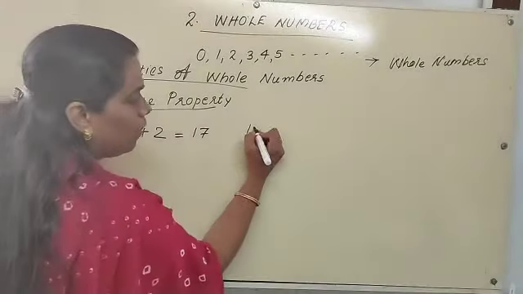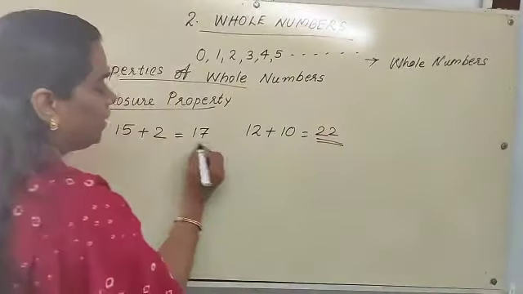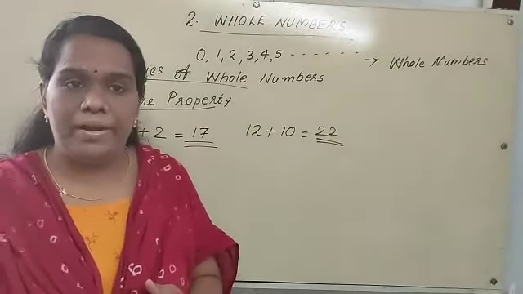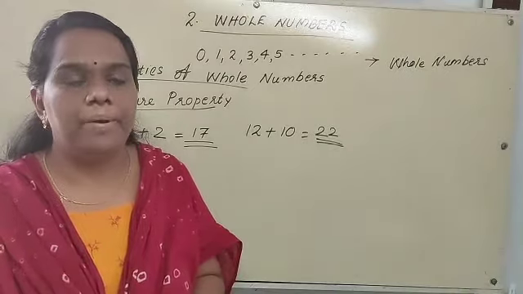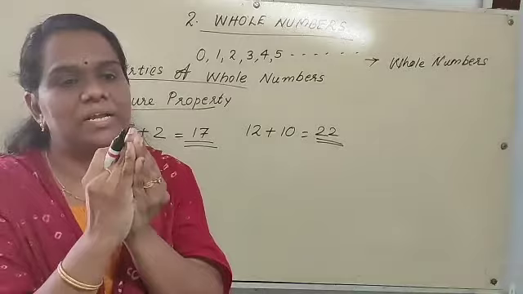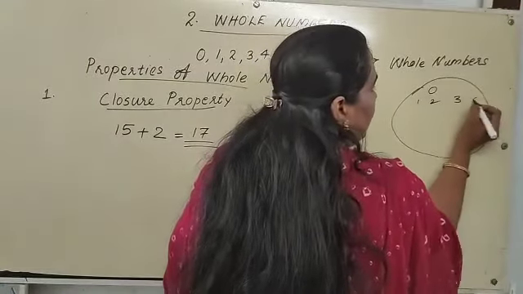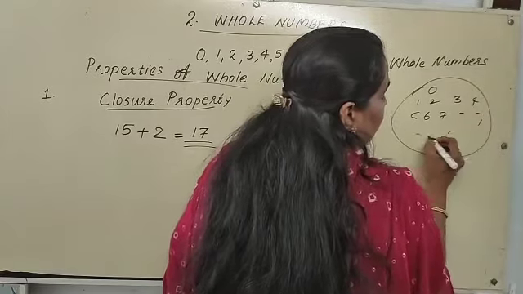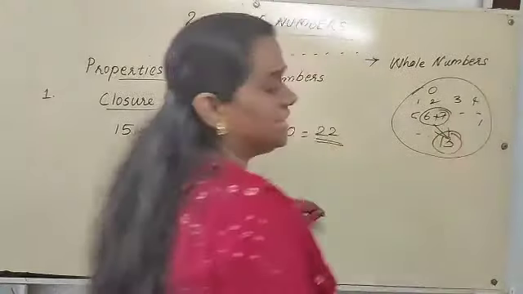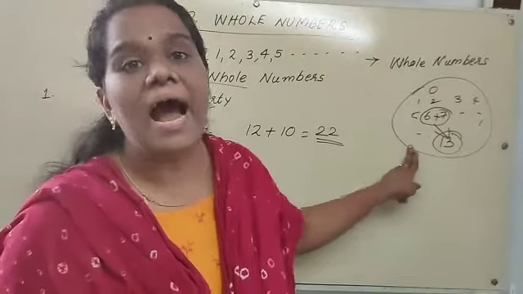You can add some more whole numbers. 12 plus 10 is 22. 22 is also a whole number. When we add two whole numbers, we get another whole number. So we can say that whole numbers are closed under addition. Suppose we have a bag, and in this bag we put all the whole numbers 6, 7, 8 and so on. When we add any two whole numbers, we get another whole number which is in that bag. So whole numbers are closed under addition.